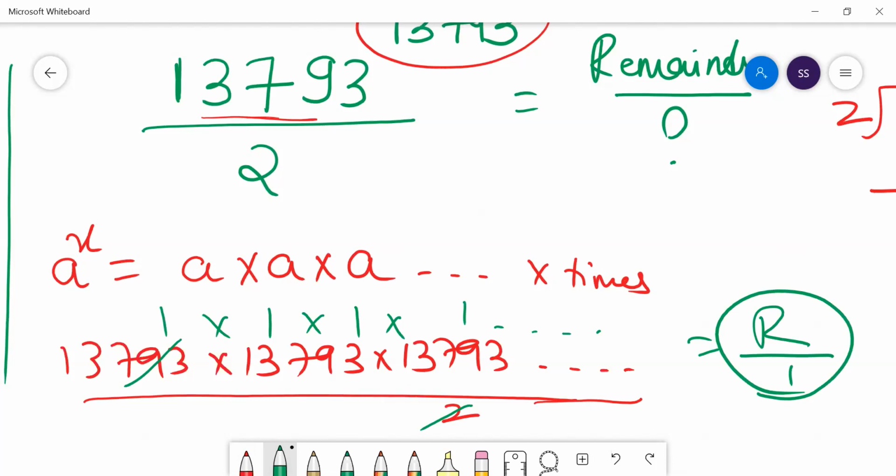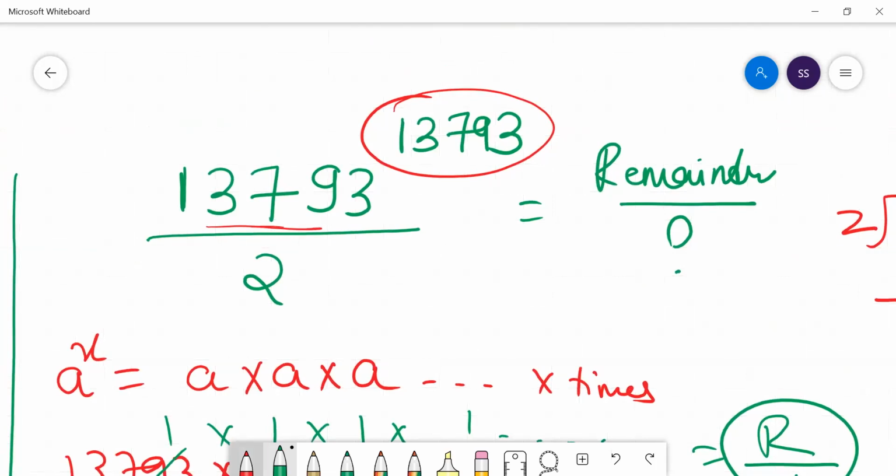So don't get confused when you see big numbers and all. The questions would be very easy, not at all something where you need to use a lot of your brain. Imagine if your divisor is 10. Imagine in place of 2, for the same number 13793, I've written a divisor called 10. What the examiner is expecting you to tell is the unit digit.